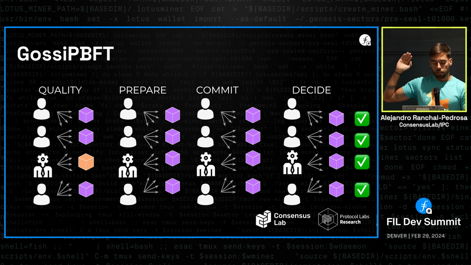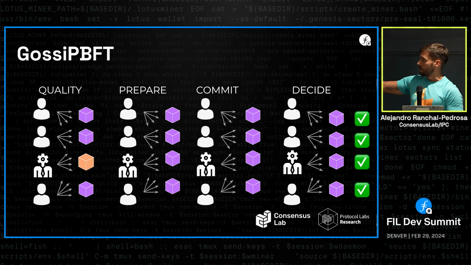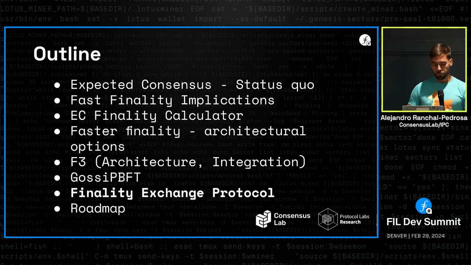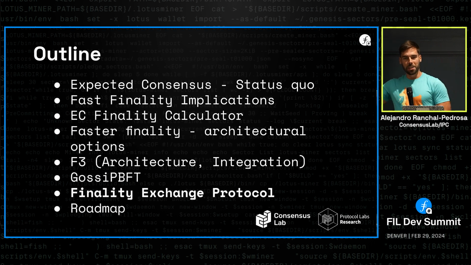If another process were to propose yellow on top of the rational one that already proposes yellow, the only valid decision is nothing. Let's just not finalize anything in this instance. We try again in the next one. Hopefully there's a block that passes the quality value. So that's the GossiPBFT protocol. Hopefully, if I managed to more or less explain this in 5 minutes, you can agree that this is not a very complex protocol to understand.